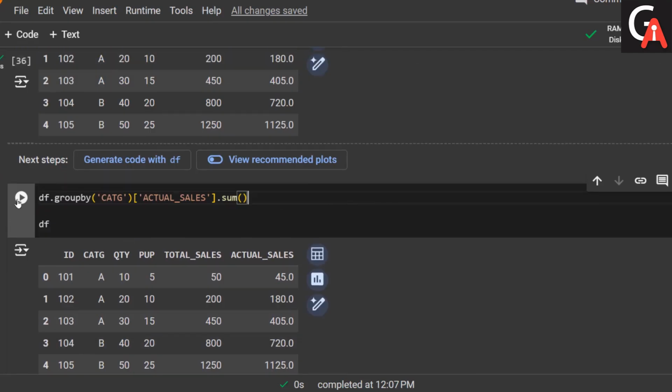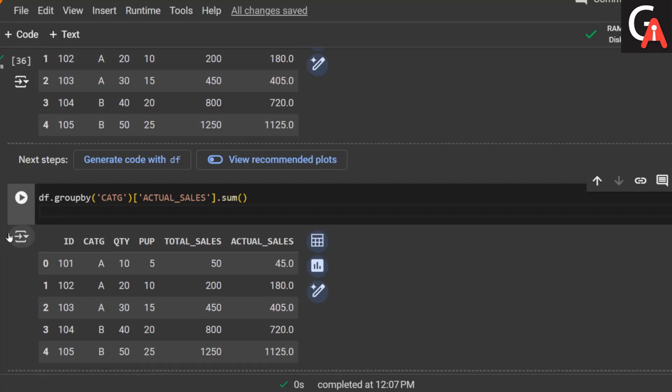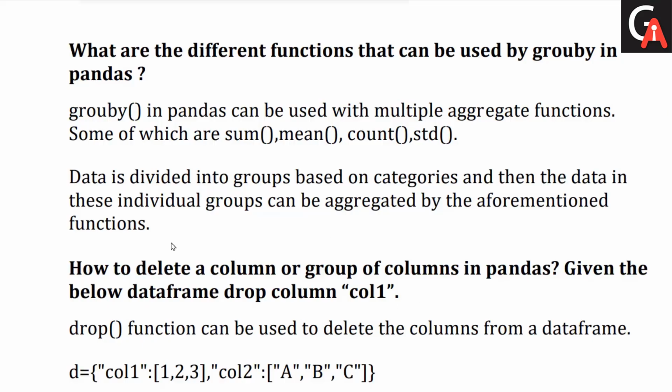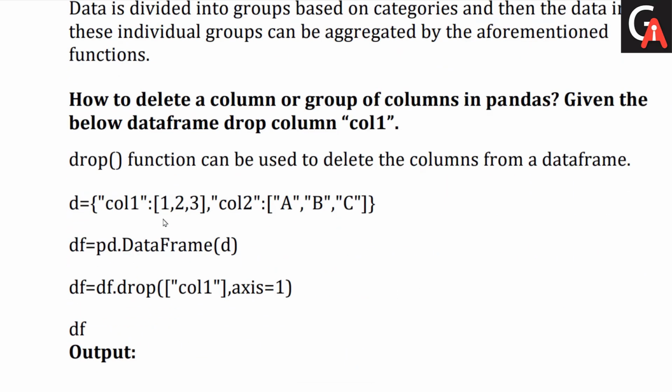Just remove the reset index from here right now, okay? So here you can get the actual df. Let me remove those df because it will not fetch me the output, okay? So here you can get the actual result. For category A, the actual sale total, and for category B, the actual sale total we have. Clear?